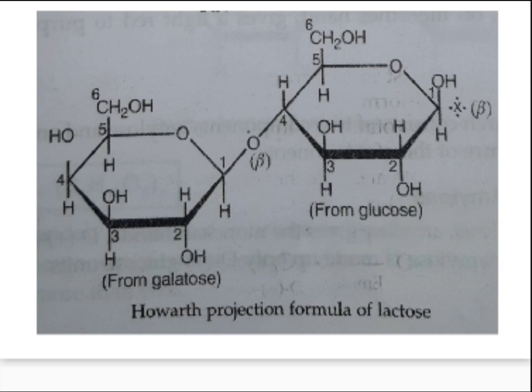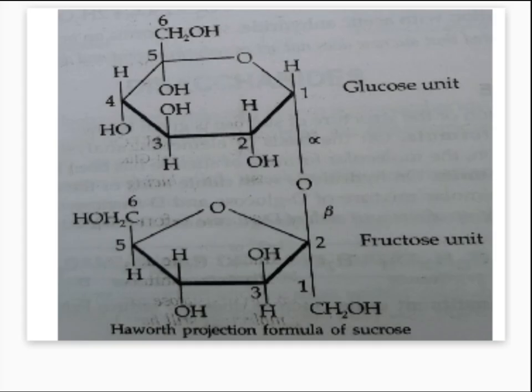After that, let us move on to the last one, that is sucrose. Yes, so this is the structure for sucrose, the Haworth projection formula of sucrose. So as we can see on the screen, sucrose comprises two monosaccharides, glucose and fructose, right? Can you observe the glycosidic linkage taking place here? This is the glycosidic linkage.